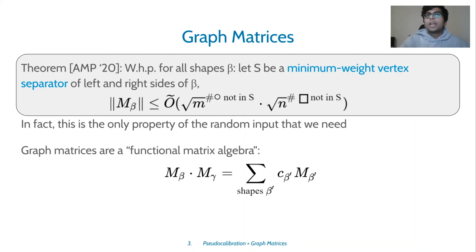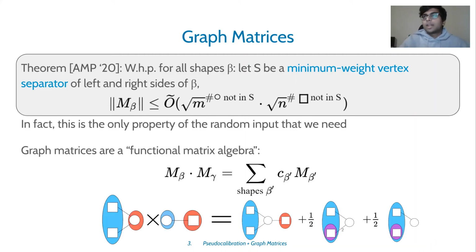It turns out that graph matrices have another nice property: if you multiply 2 graph matrices, you can always decompose them into a linear combination of other graph matrices, and we use this property very crucially in our analysis. So now Chris will present the rest of the ideas that go into the proof of this.